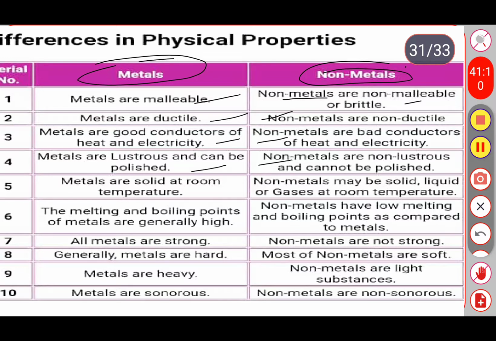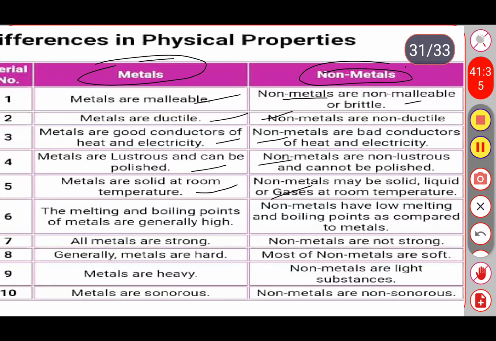Okay, metals are solid at room temperature. Non-metals may be solid, liquid or gases at room temperature. The sixth one: the melting and boiling points of metals are generally high. Non-metals have low melting and boiling points as compared to the metals.